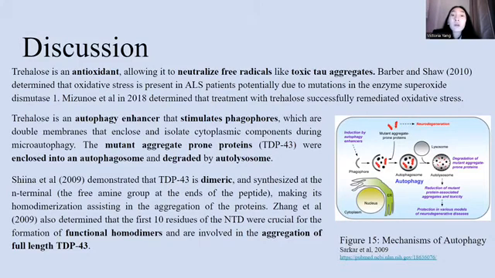Trehalose is also an autophagy enhancer, stimulating phagophores, which are double membranes that enclose the mutant proteins, which are the TDP-43. They are then isolated into an autophagosome and degraded by the autolysosome. Sheena et al. 2009 determined that TDP-43 is a dimeric molecule, meaning that it is an oligomer composed of smaller versions of itself. It dimerizes at the N-terminal, which is the free amine groups at the ends of the peptide. Therefore, its homodimerization assists in the aggregation of the proteins. And furthermore, Zhang et al. in 2009 demonstrated that the first 10 residues of the N-terminal dimerization were involved in the aggregation of full-length TDP-43.